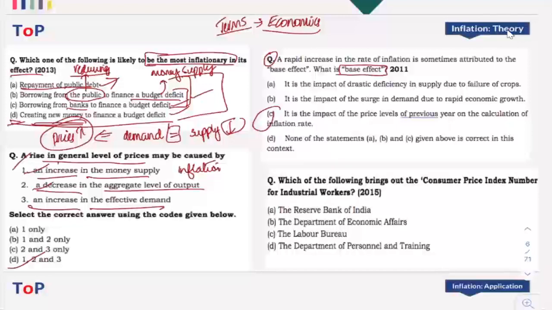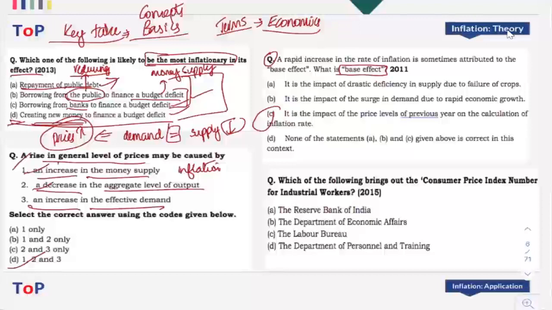Now the key takeaway from this particular question is, you have to be thorough with the basics and concepts in economics. If you are thorough with the basics and concepts, you will be able to do a fair number of questions right. And that will help you to increase your score really well in prelims.